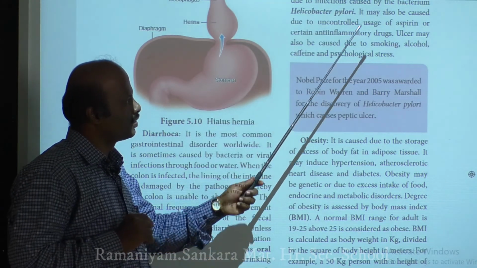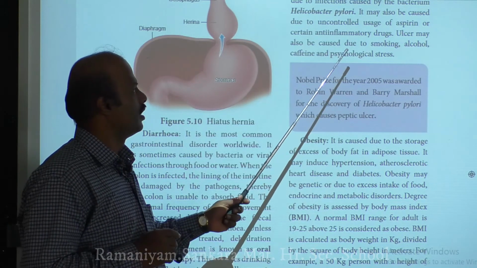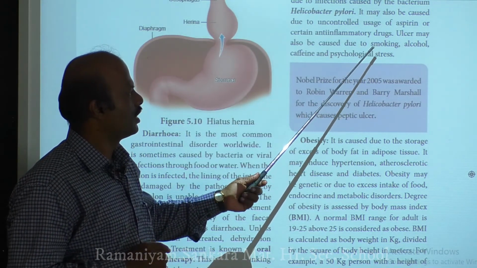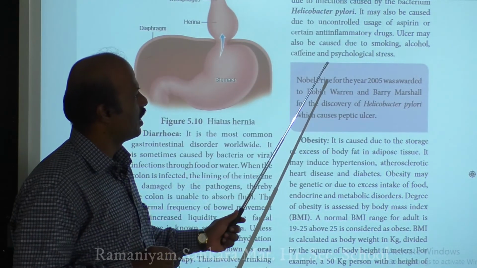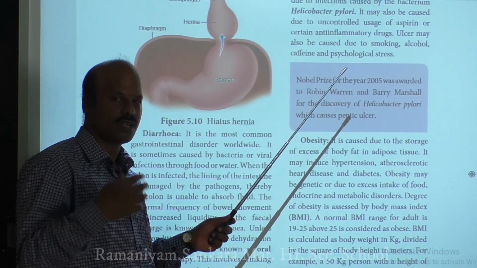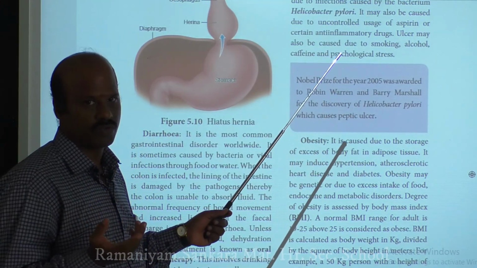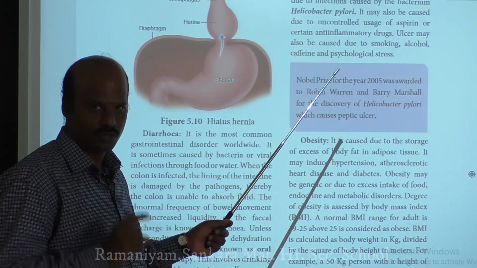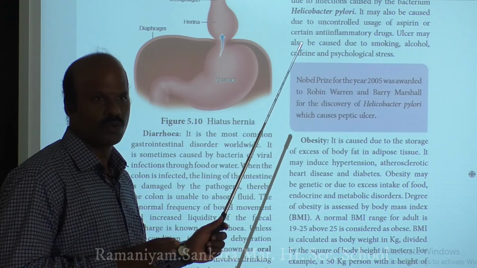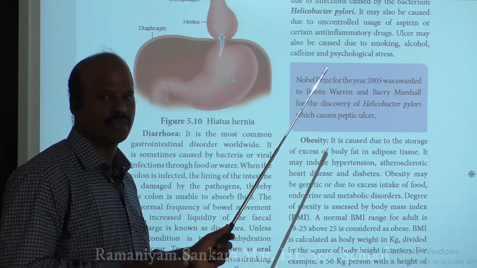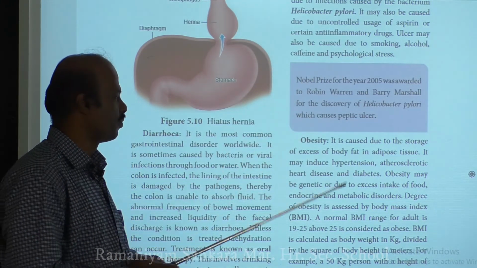Apart from these two important causes, heavy smoking, alcohol, caffeine and psychological stress are also predisposing factors for ulcers. You should not have too much stress, you should avoid smoking and alcohol, and you should minimize the intake of caffeine. When you correct these lifestyle activities, you may not get peptic ulcer.